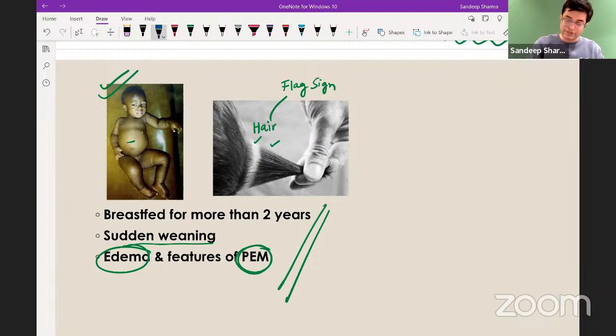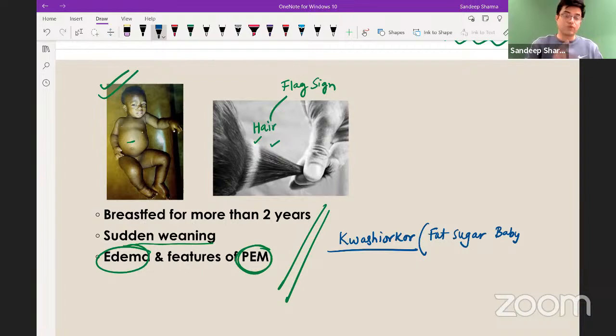Yes, the likely diagnosis is Kwashiorkor. Kwashiorkor is also called edematous malnutrition. It is also called fat sugar baby. Yes, Aladi Vinay, if a person doesn't eat much greens, that can also be a clue for folate deficiency. Absolutely right. So Kwashiorkor is fat sugar baby.